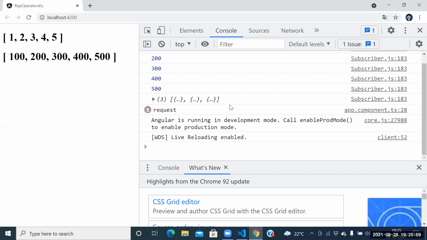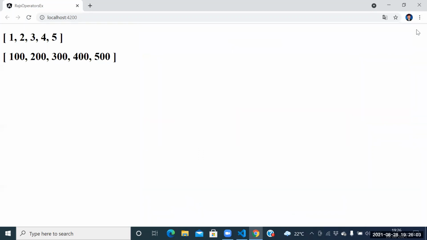What are the temporary values here? 1 2 3 4 5 are the temporary values now. What are the permanent values? 100, 200, 300, 400, 500 are the permanent values. Okay? Yes, sir.